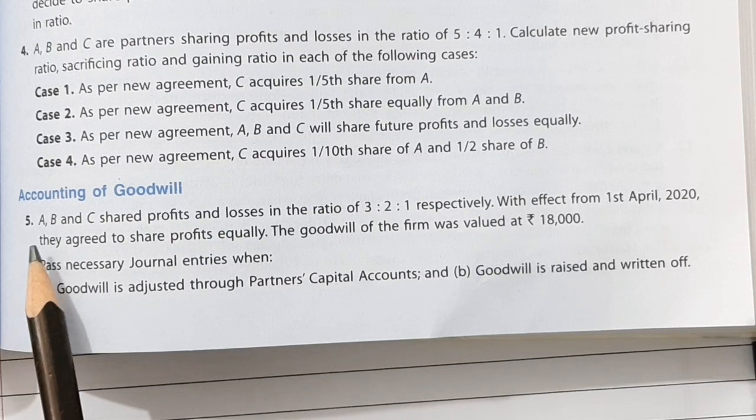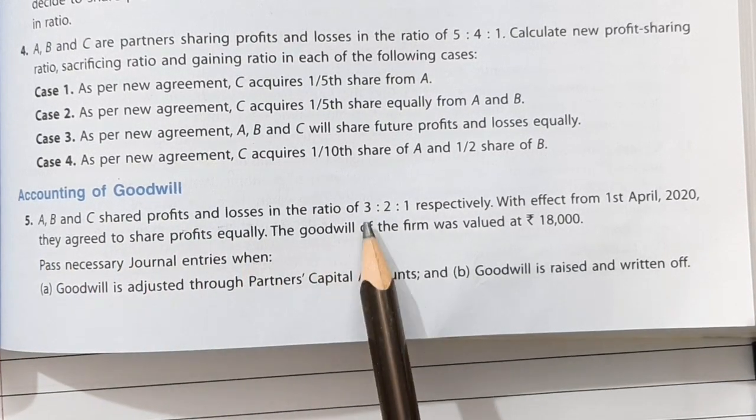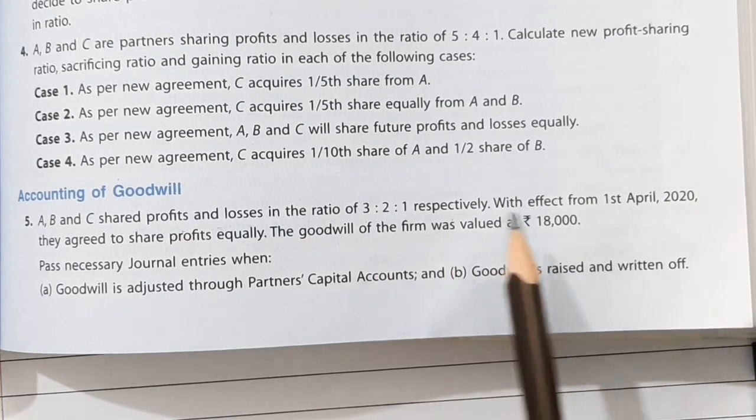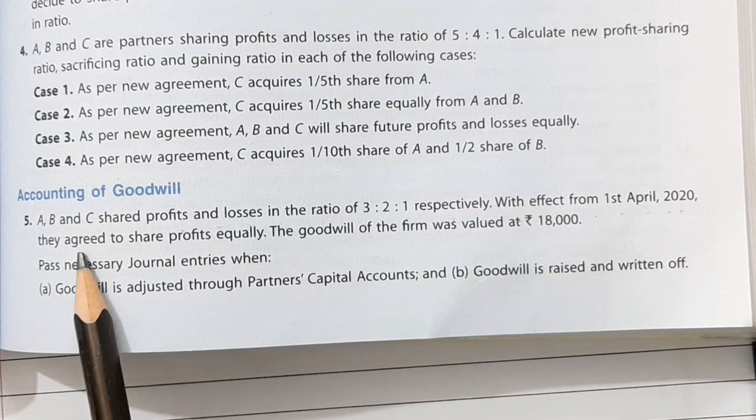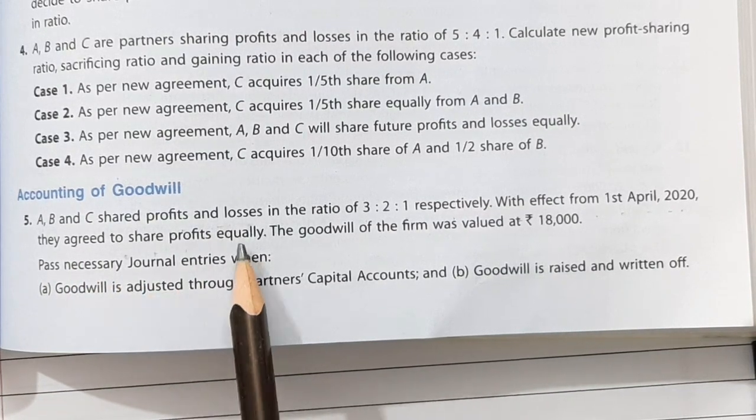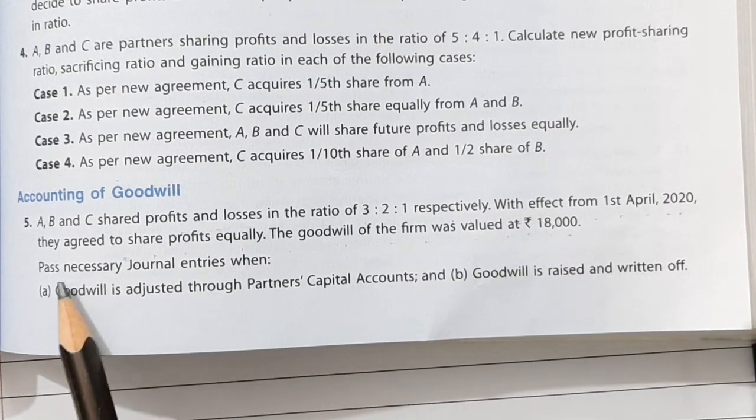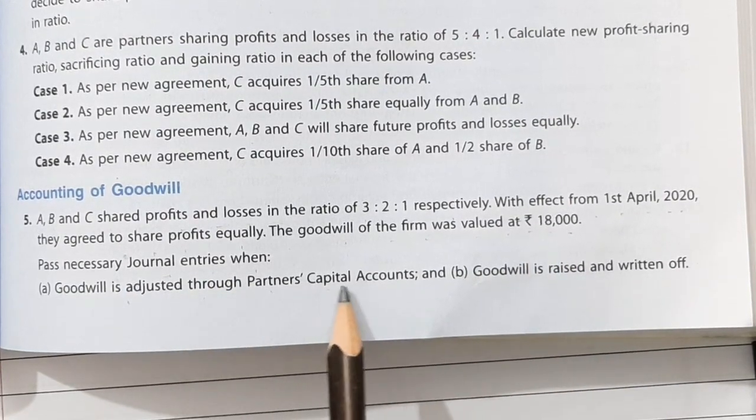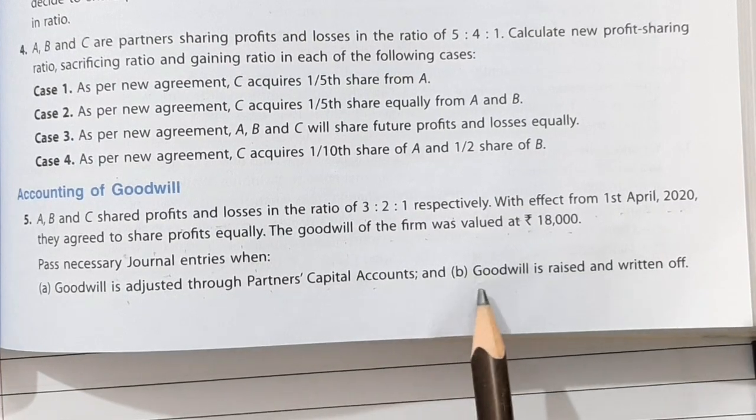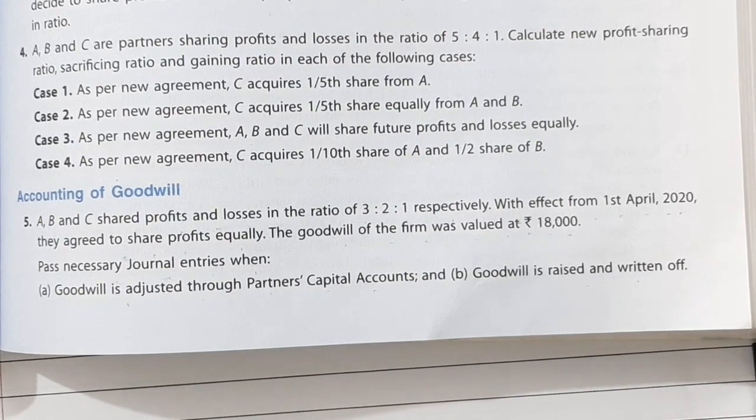Now let us see question number 5. A, B and C shared profits and losses in the ratio of 3:2:1 respectively. With effect from 1st April 2020, they agreed to share profits equally. The goodwill of the firm was valued at rupees 18,000. Pass necessary journal entries when goodwill is adjusted through partners' capital account and when goodwill is raised and written off. So let us see the solution.